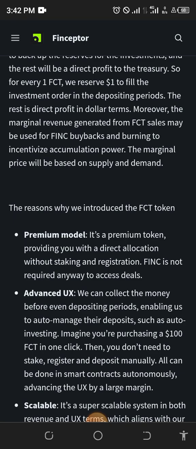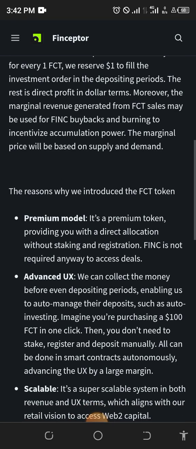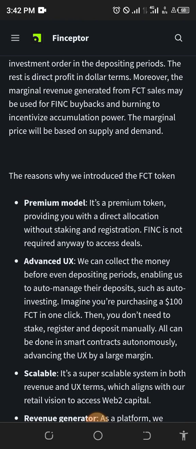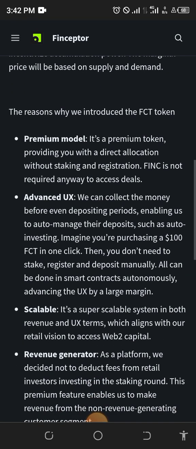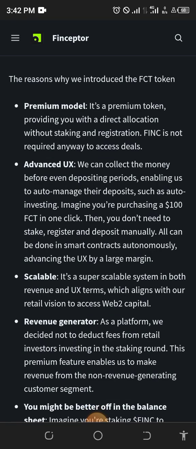Okay, the reason why we introduce the Finceptor token, so someone among us will maybe wonder, why introduce this? What is the gain? What is in it for me in this token? Why this and all of that? So in this section, you're going to know why there is the Finceptor credit token, which is the FCT token.